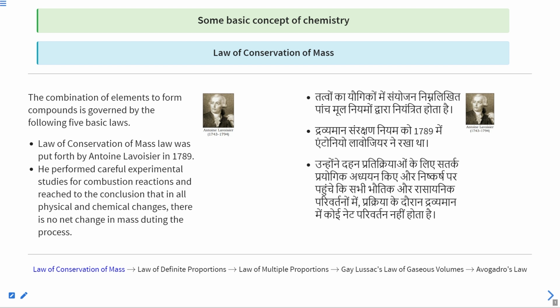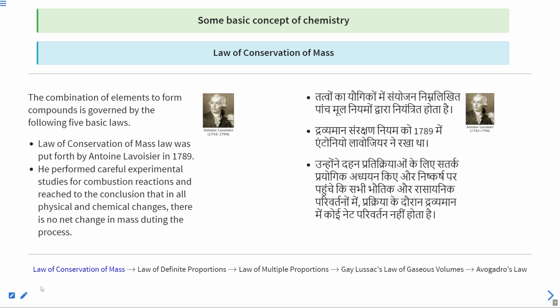Okay, so in this class we are going to discuss a very interesting and important topic, the laws of chemical combination. Actually, in laws of chemical combination we have five basic laws, and these laws tell us how atoms combine to form molecules, and how compounds are formed. So these laws are collectively named as laws of chemical combination.